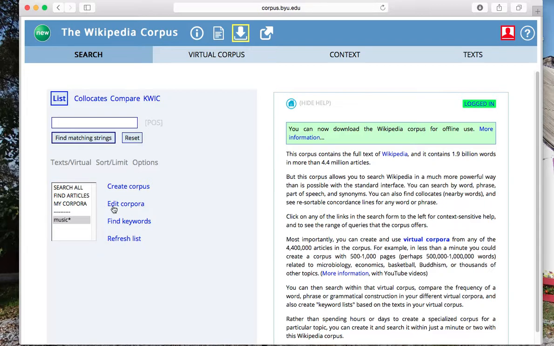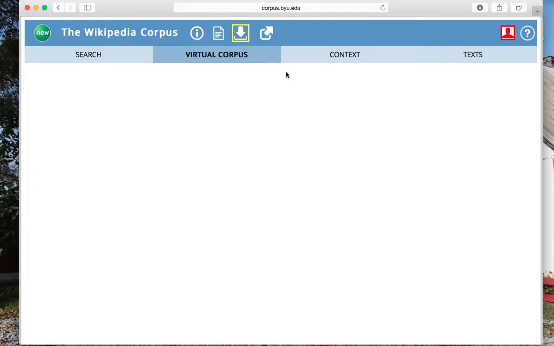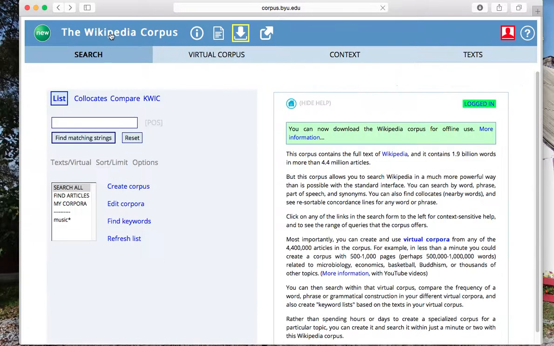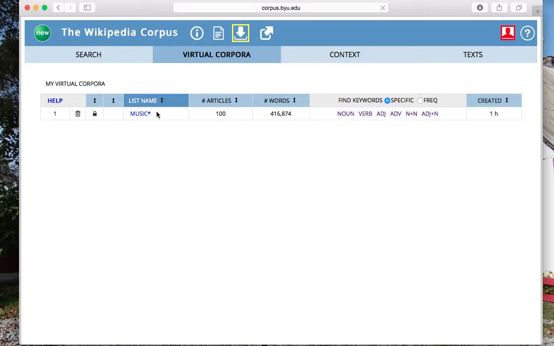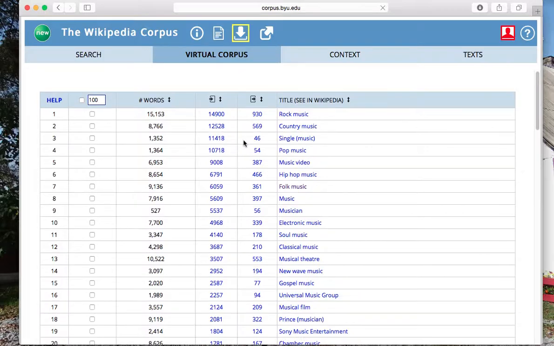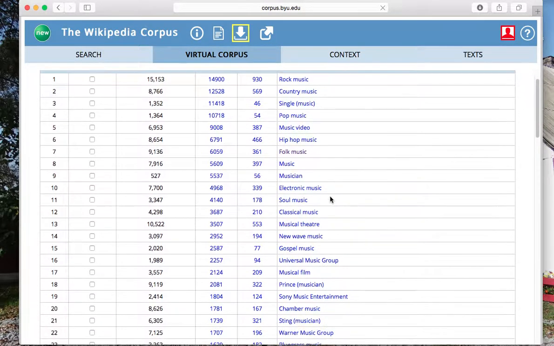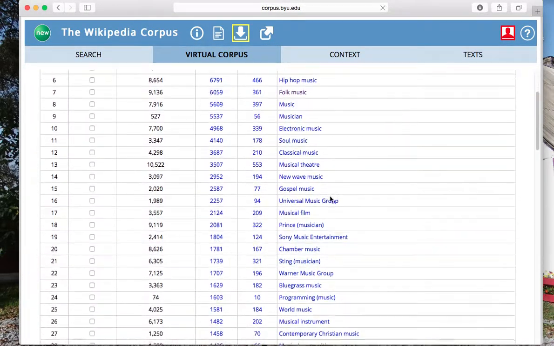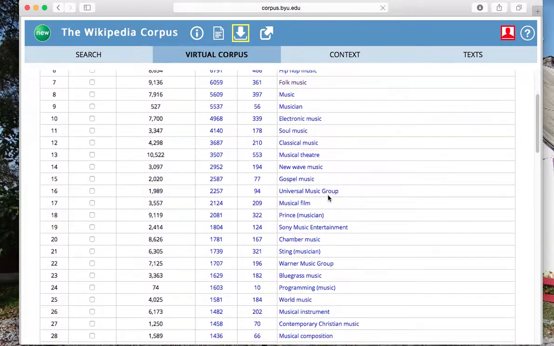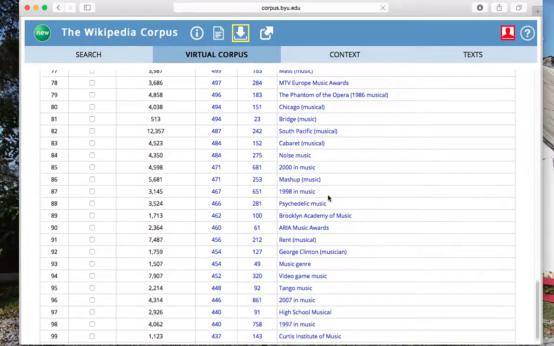Let's see if it will let me. It will not. Let's go here, here again. There we go. Okay, so I can actually go here and it shows me all these things. I actually already took off some of this stuff. For example, music in the US was on here. I took that off. Let's say I find something else.